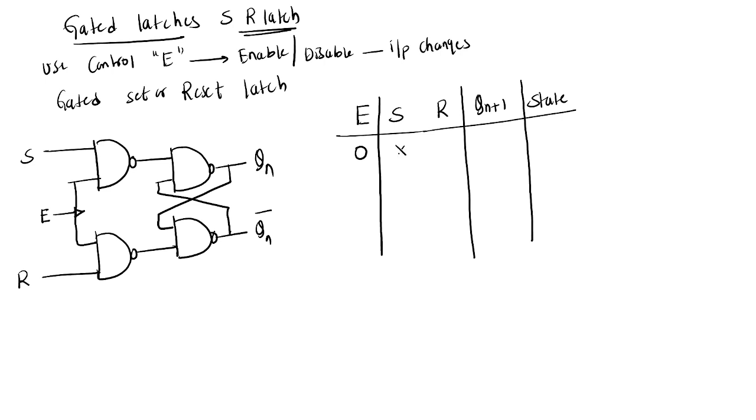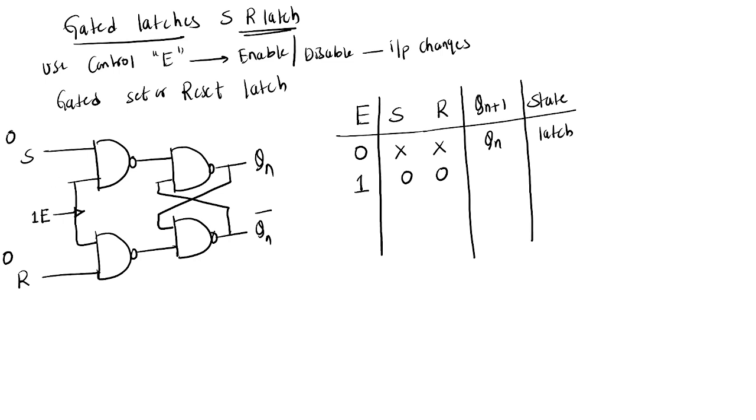That means whatever may be S and R, it will be in latch state, or memory state. So when enable equal to 1 only, it will be activated. Suppose S equal to 0, R equal to 0, that means enable equal to what? 1, no?